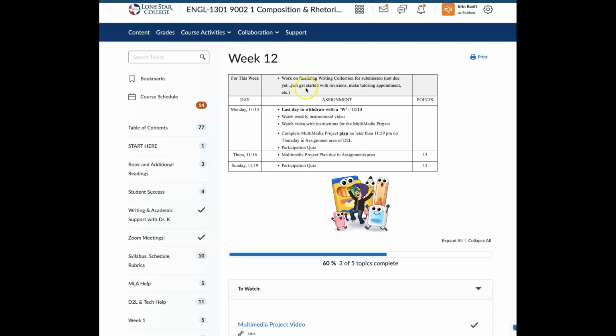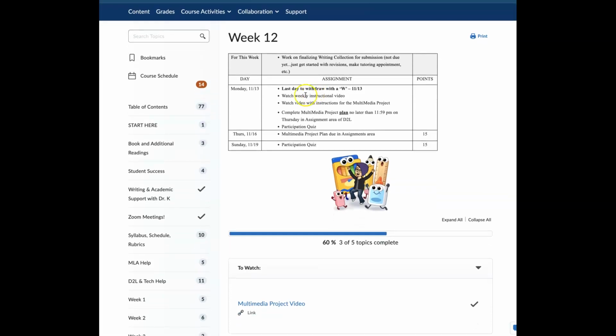This is just a time to get started with your revisions, make some time for tutoring with Dr. K, do whatever it is you need to do so that once that is due, you're not scrambling to try to get everything done, especially when it comes to thinking about your works cited page as well as the abstract paragraphs, okay?